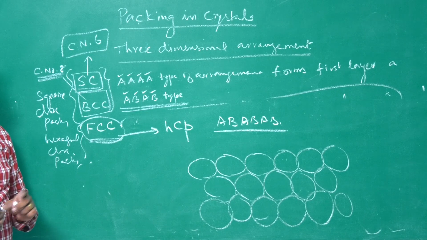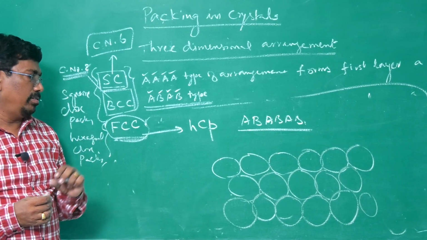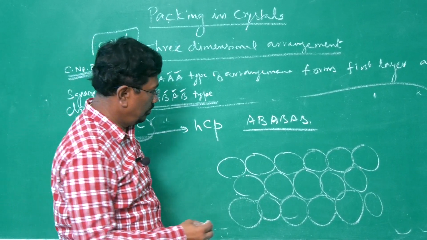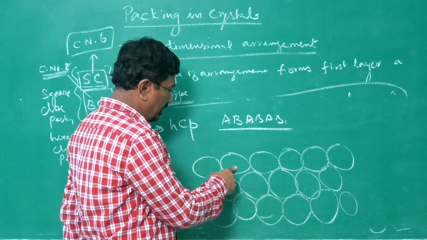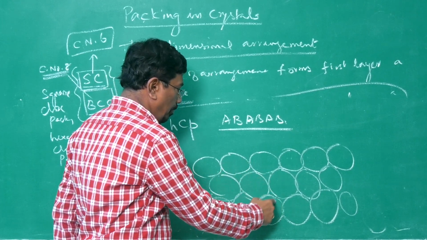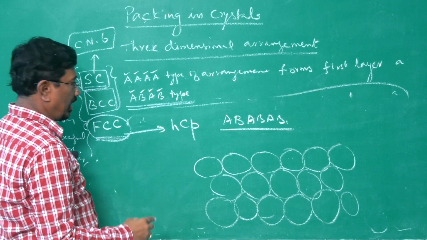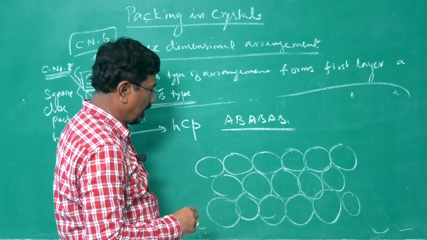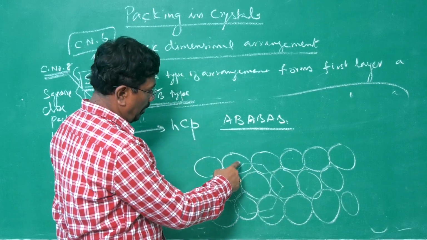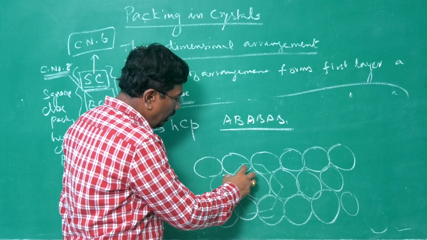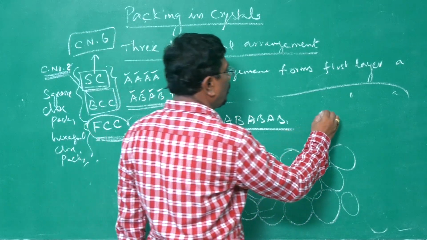All right. In the hexagonal close packing, what about the coordination number? The coordination number is 12. How? If I look at this layer, 1, 2, 3, 4, 5, 6, 6 will be on the same plane, because the basis is hexagonal close packing. Here also we call it hexagonal close packing. So 6 on the same plane, 3 above, 1, 2, 3, and 3 will be below. So totally the coordination number will be 12 for this arrangement.